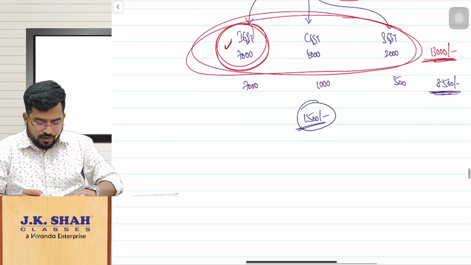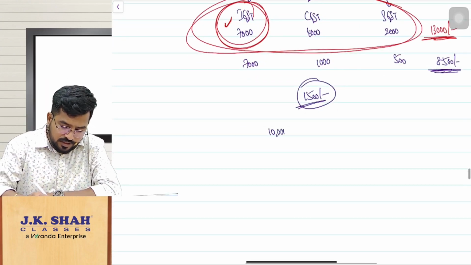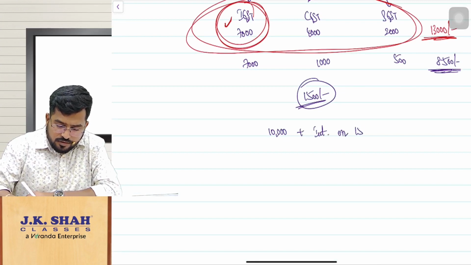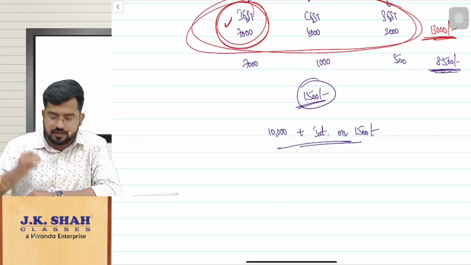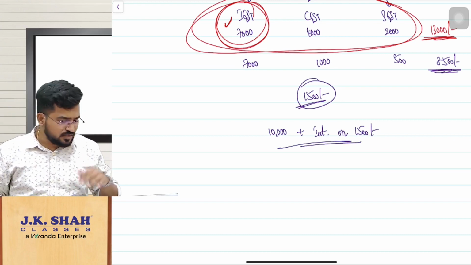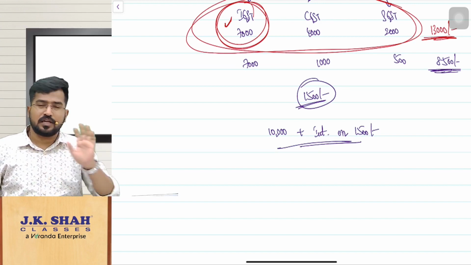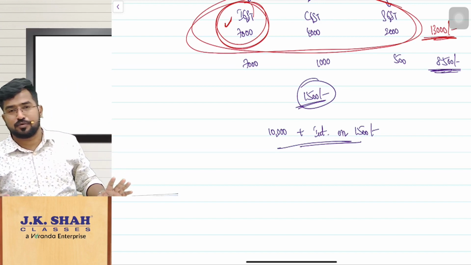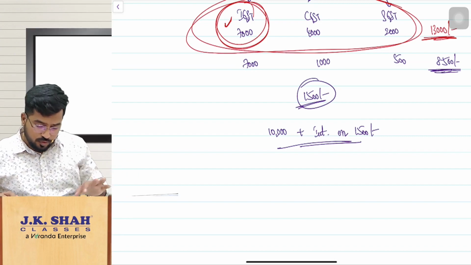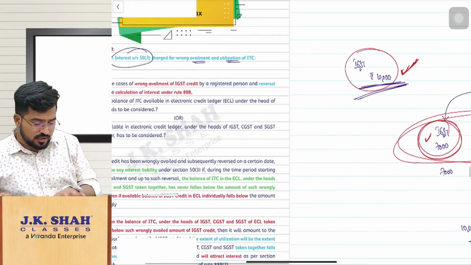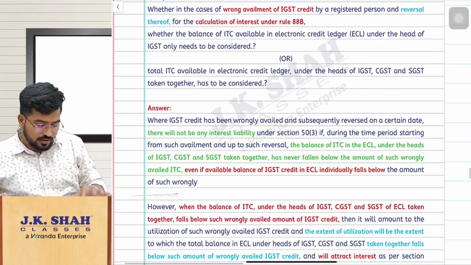So next time when you are repaying the 10,000, you should also repay interest on 1,500 under section 50 subsection 3. Hope we have discussed in the class also regarding the interest calculation. This is only some clarification we are discussing. Am I clear? So hope it is clear for you all. So that is the query and the point.